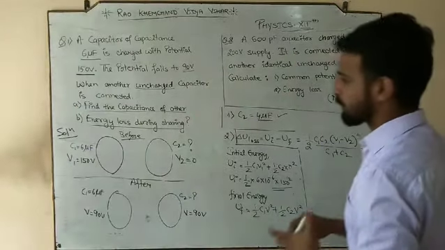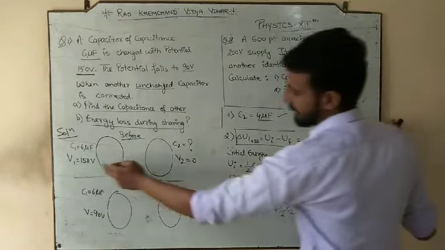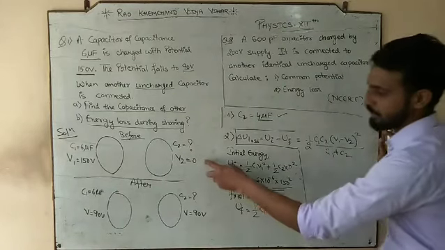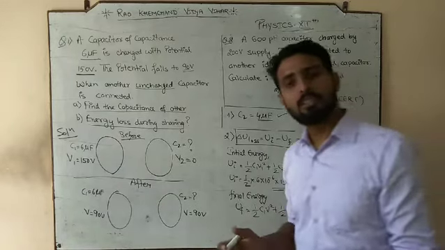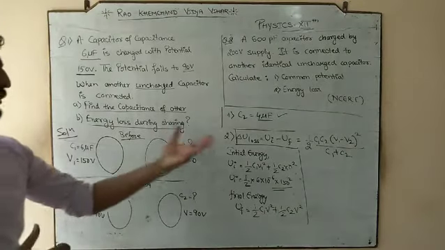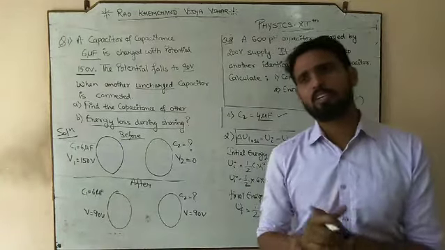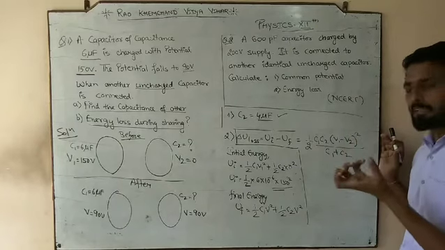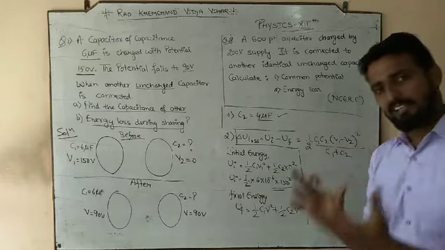We will place the values: C1 6 microfarad, C2 4 microfarad, V1 is 150, V2 was 0, divided by C1 plus C2. So this is the advantage of calculating the energy loss, that we can do it directly. In the examination it won't be required, but if you are not comfortable with the expression, and you are a little bit confused, although practice will come, still, the alternate method you will calculate.